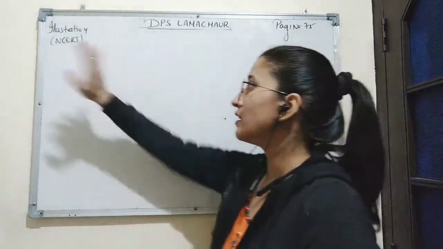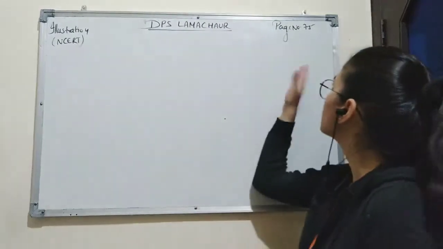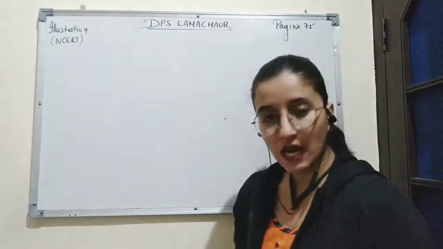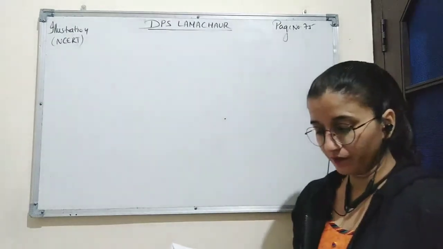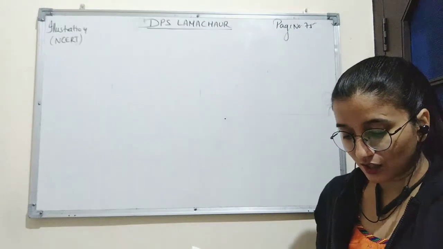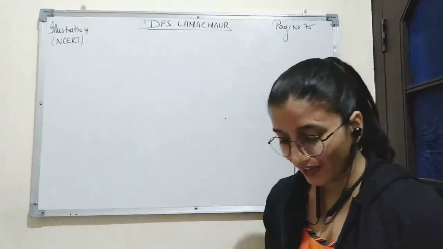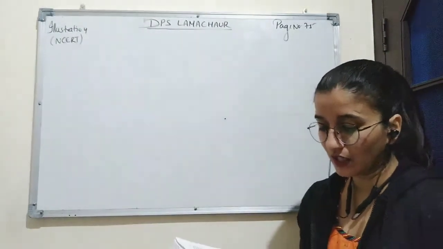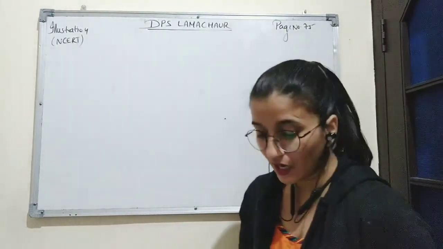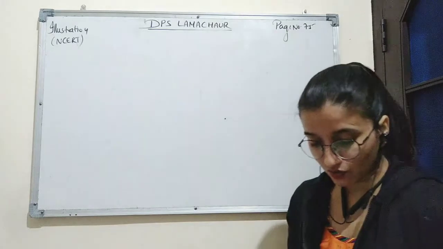The question is illustration 4 of NCERT page number 75. Saloni and Shrishti are partners in a firm. Their capital accounts as on 1st April 2016 showed balances of rupees 2 lakh and 3 lakh respectively. That means the capital balance of Saloni is 2 lakh and Shrishti is 3 lakh.